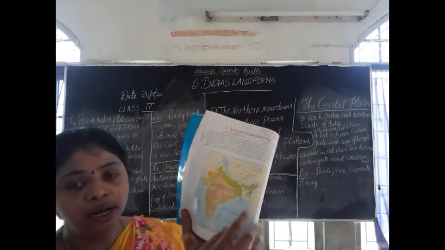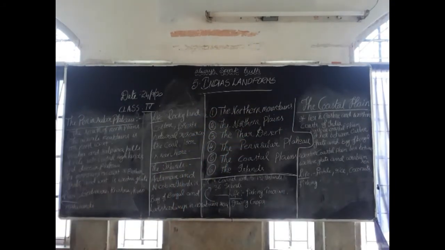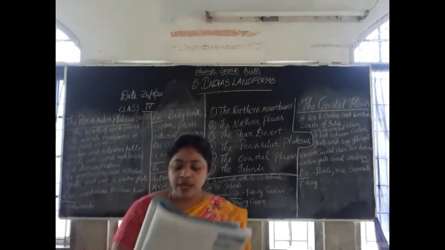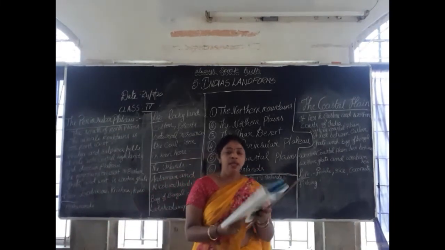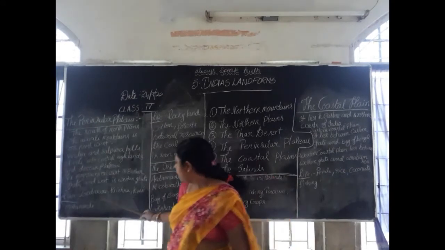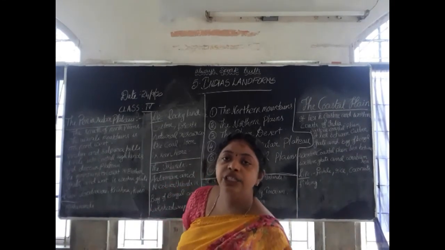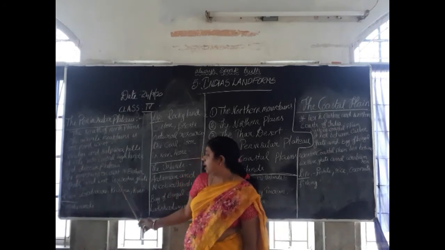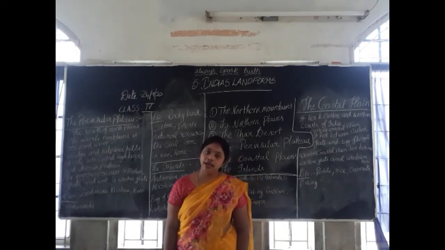Can you see, children? Okay. And next coming is, what are the rivers? What are the main rivers in this peninsula? The main rivers are Godavari, Krishna and Kaveri. The main rivers flowing in this region are Godavari, Krishna and Kaveri.